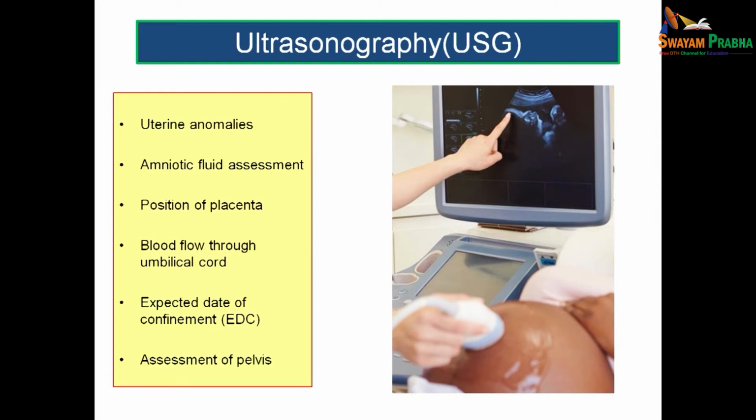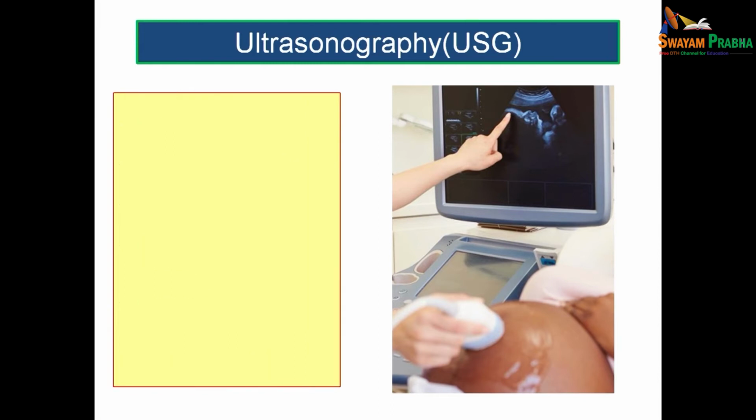You can assess the position of placenta. You can also assess the blood flow through the umbilical cord. You can roughly have an idea about the expected date of confinement. You can also assess the pelvic cavity, whether there is any case of contracted pelvis or cephalopelvic disproportion. All these things can be assessed with the help of ultrasound.